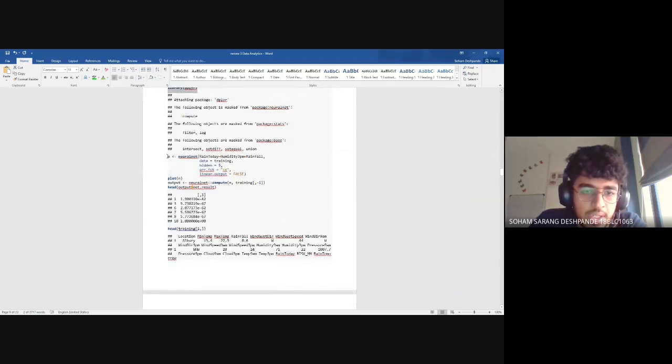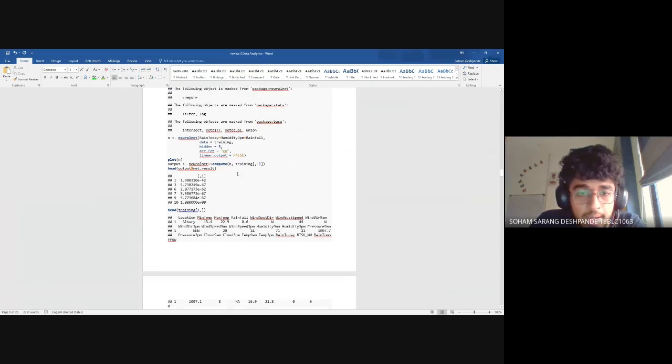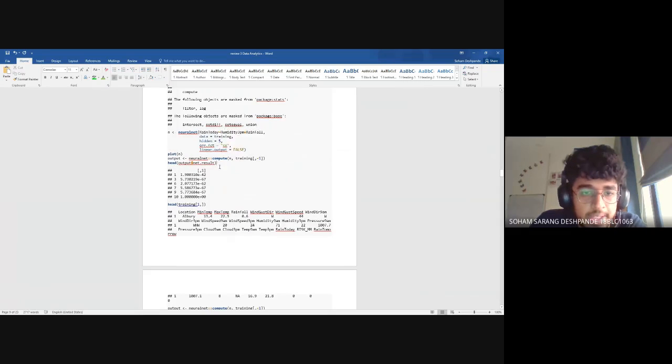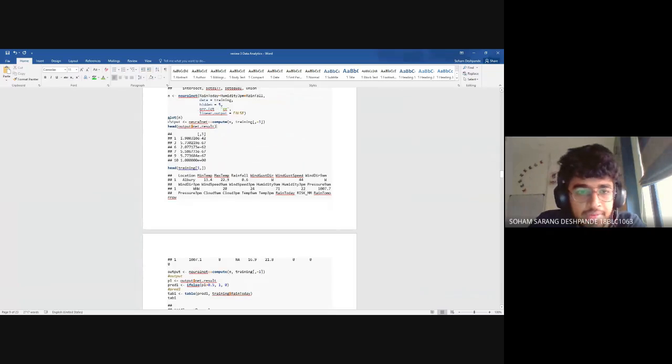After that, here is the classifier. I'm using rain today as the dependent feature and humidity at 3 p.m. and rainfall as the independent features. For the data, I've taken the training data. The number of nodes should be 5, and here only one value is there, so this is only one hidden layer, and these are the default parameters. After that, I have trained the model and I have put all the values in output.